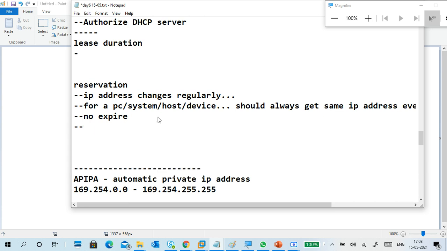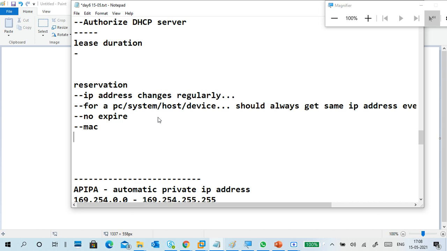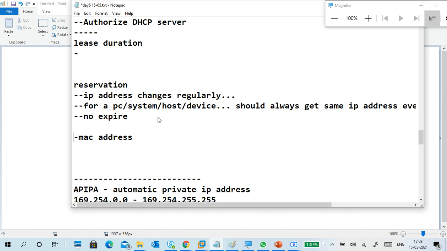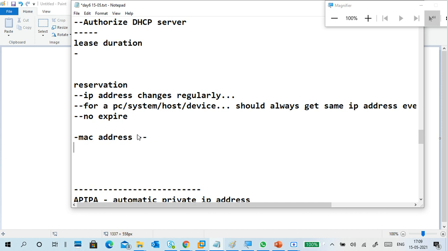How to do it? First of all, you should know the MAC address of the PC. First, go to the MAC address, note it down, and give it. So, what is the MAC address of my PC?